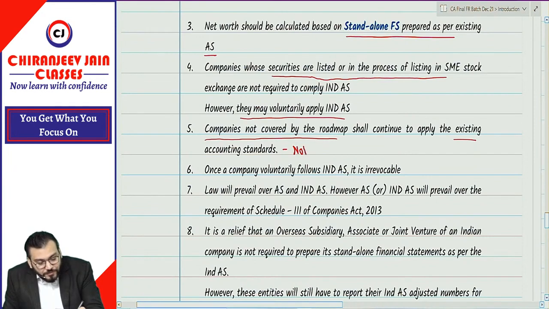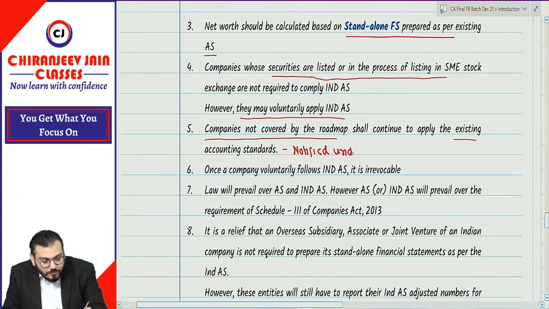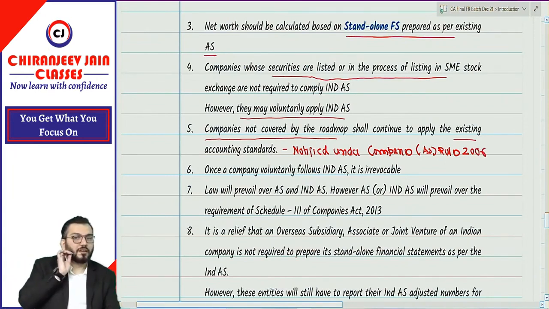Want to write down? Write down. Notified under Companies Accounting Standard Rules 2006. Understood? Simple. Fine.